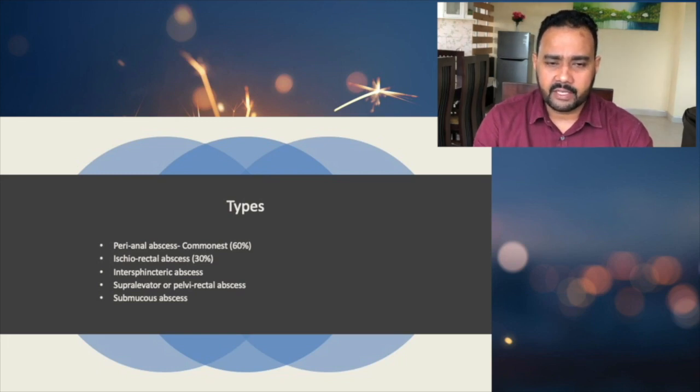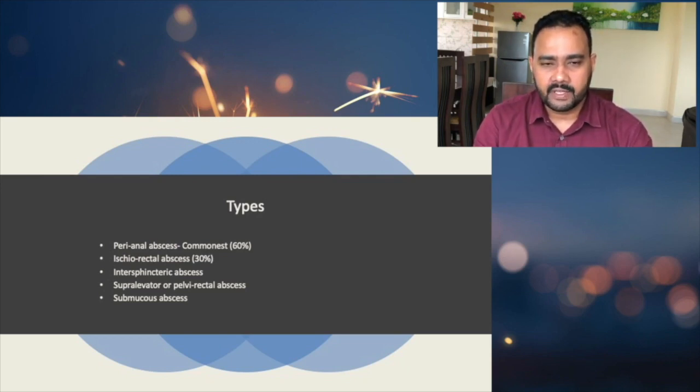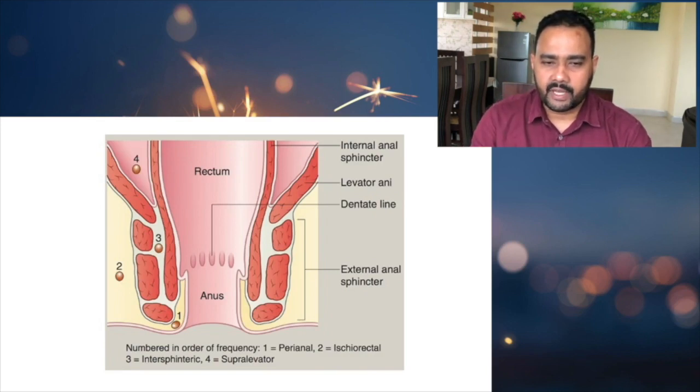Then there will be a supralevator or pelvirectal abscess. These are rare. And sometimes we will get a submucous abscess. We can feel the abscess whenever we do a digital rectal examination. The abscess is under the mucosa of the anus. That is what we call submucous abscess. So these are the types of abscesses. Everybody should know there are 5 types of anorectal abscess. Out of these, the perianal abscess is the commonest type, and the second common type is the ischiorectal abscess.